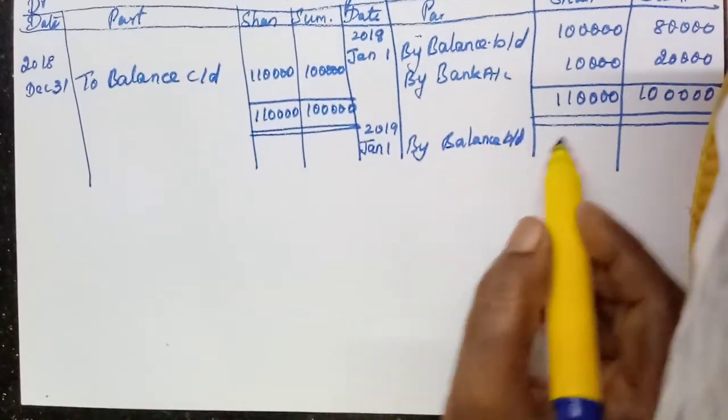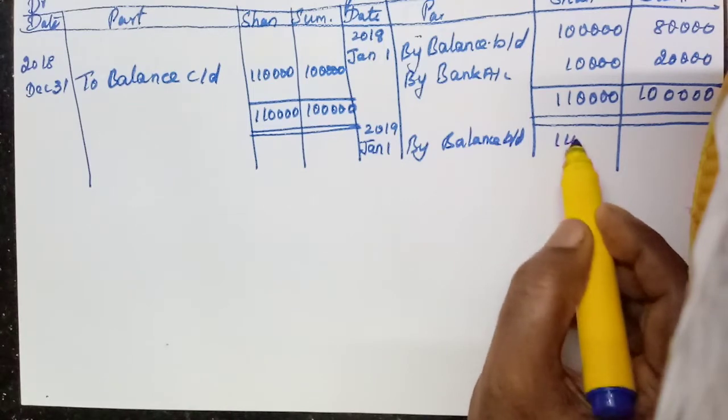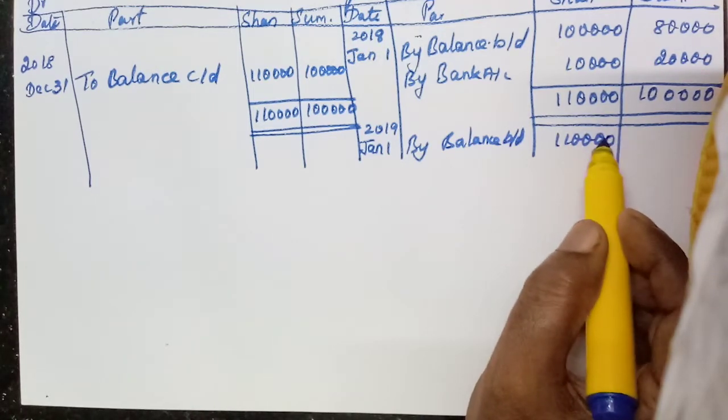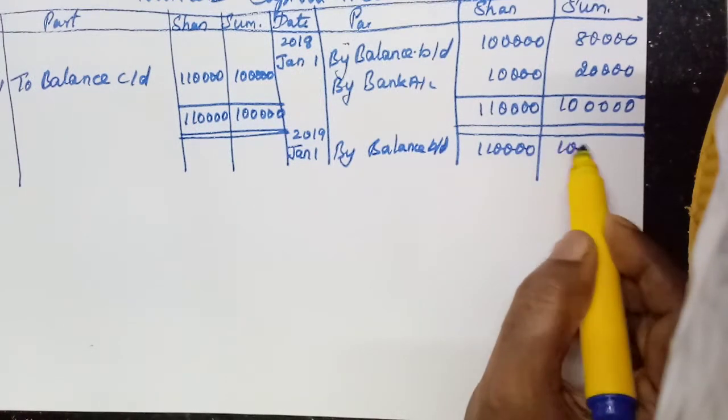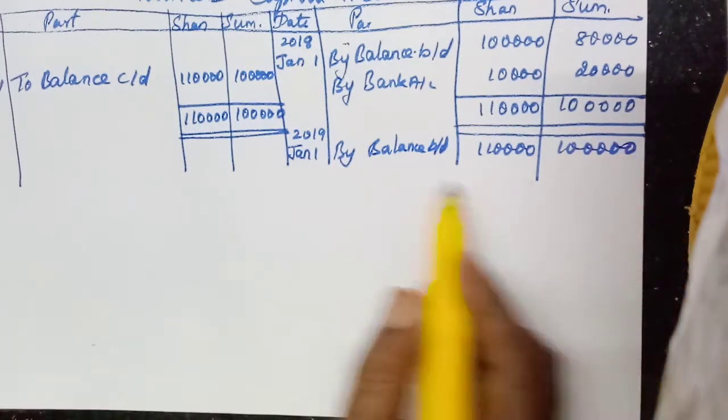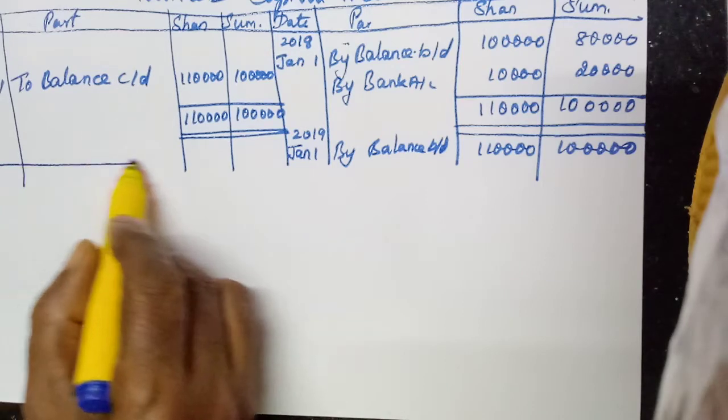The amount is 90,000 and 1,00,000. Now that one account is over.